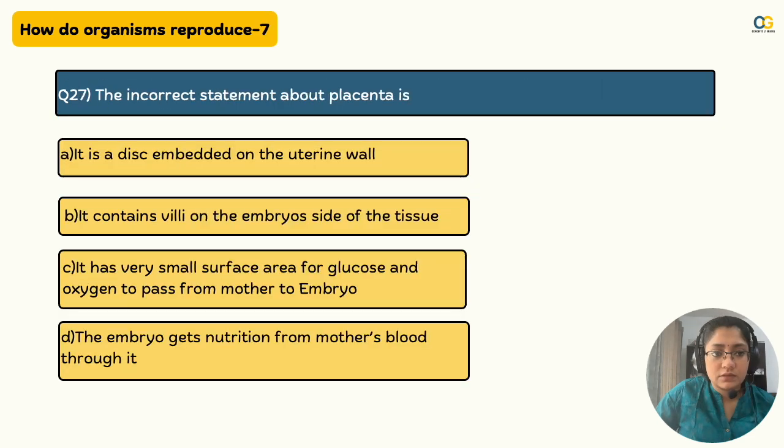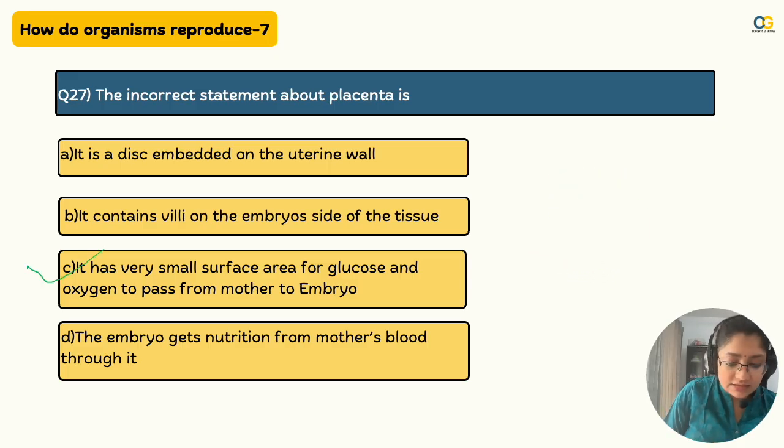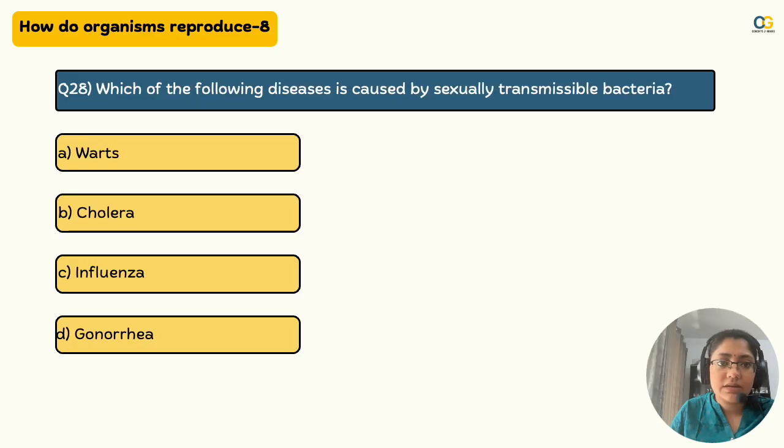Very good. So the next one, the incorrect statement about the placenta. Incorrect. Think. Oh yes, the right answer is it has a very small surface area for glucose and oxygen to pass through, while everything else is right. It's just that it has a very large surface area. That's why it is there, for higher surface area, right? So let's move on to the eighth question.